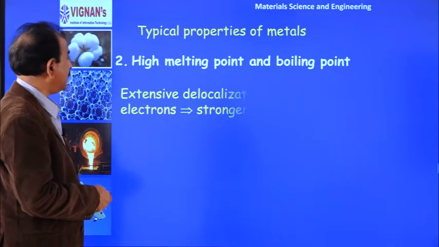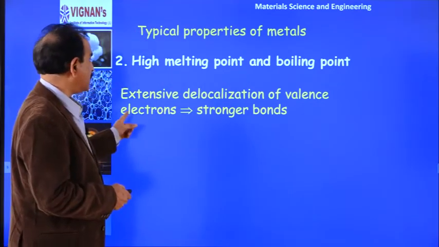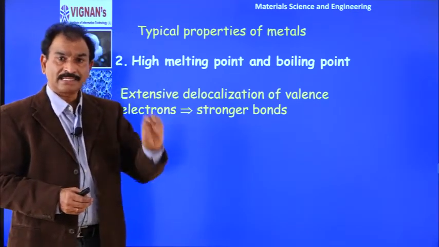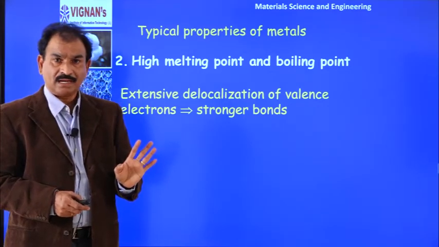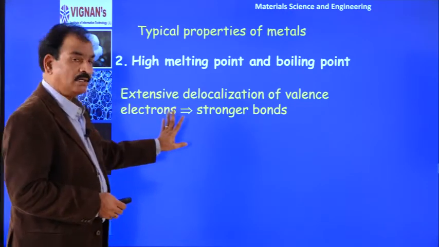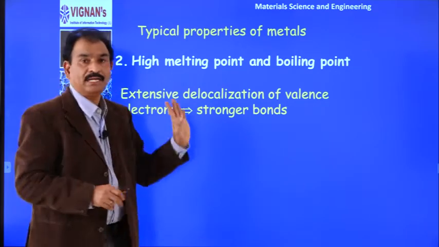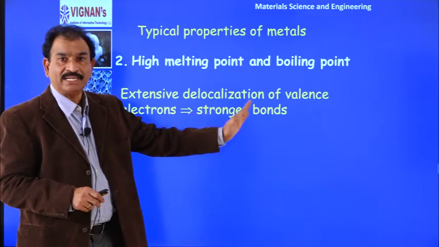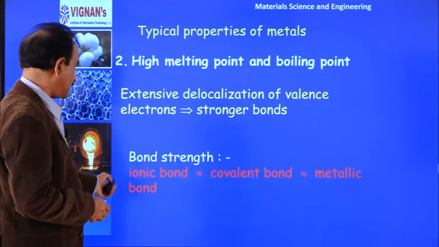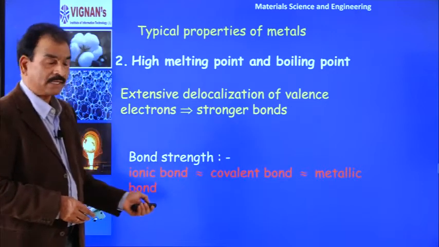Now, similarly, the high melting and boiling points, I told all that. The boiling point and melting point of metals depend on the strength of electrostatic forces and close packed structure. So, extensive delocalization of electrons. The more delocalized electrons in the lattice, the higher the melting point. That's why aluminum has a higher melting point than sodium. Bond strength I already explained. Ionic bond is equal to metallic bond, but as a covalent bond and so on.